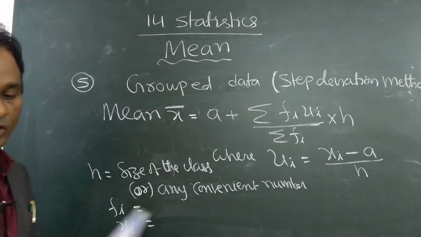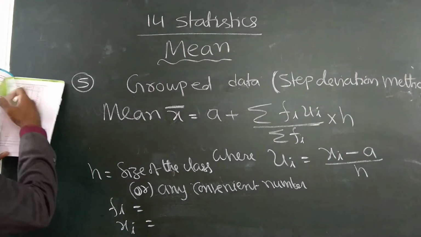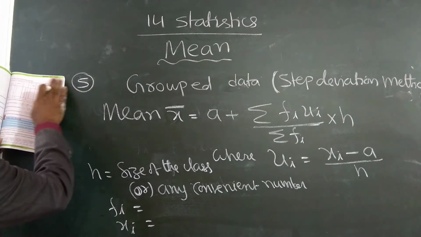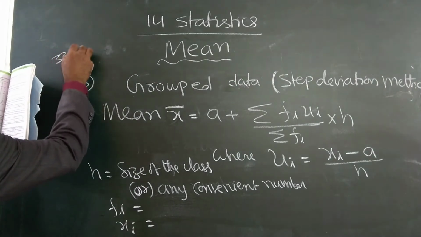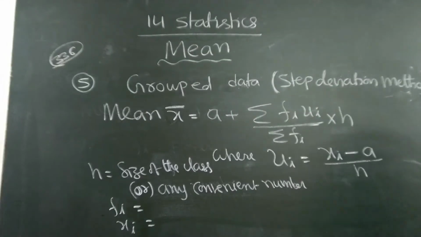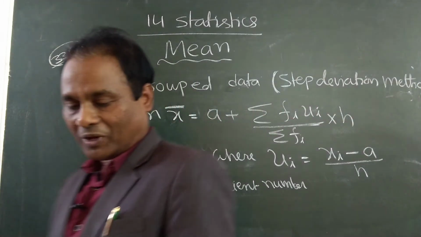Now all of you open the textbooks, page number 336. Write down the first problem.